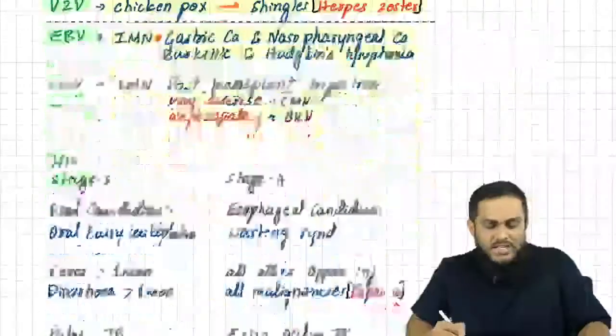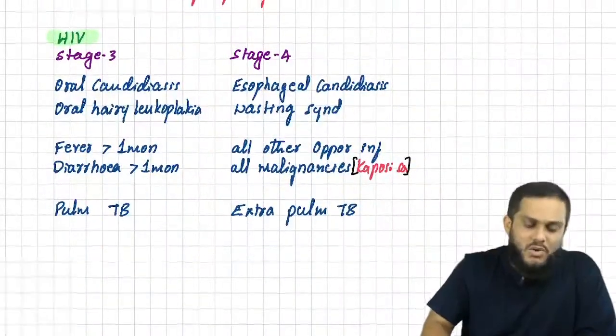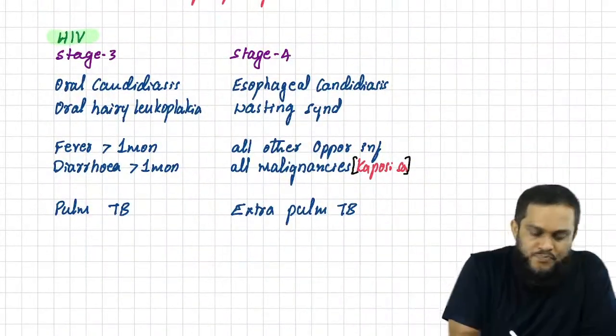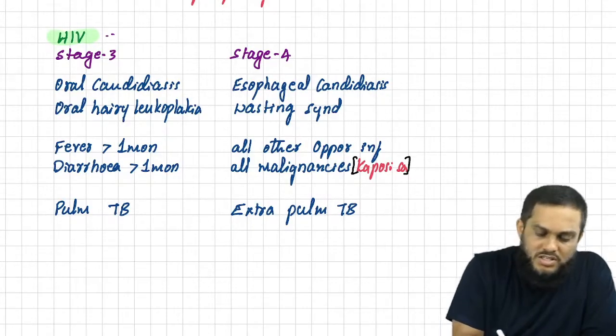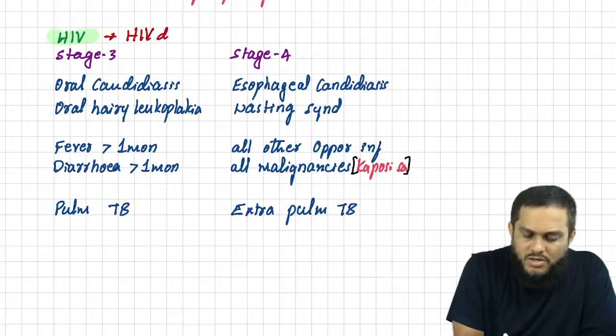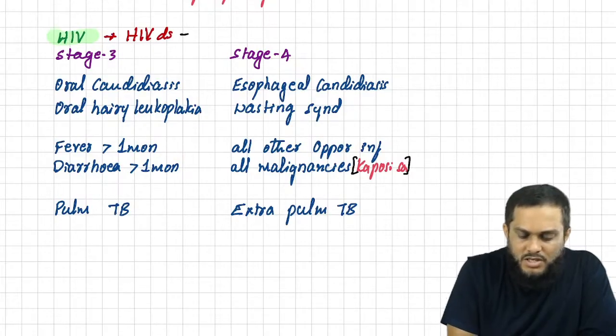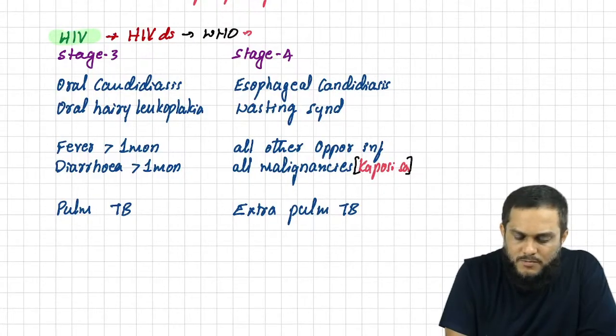Moving on to the second virus, HIV. HIV virus causes a disease known as HIV disease. HIV disease is a chronic disease, so WHO classified this disease into 4 stages.